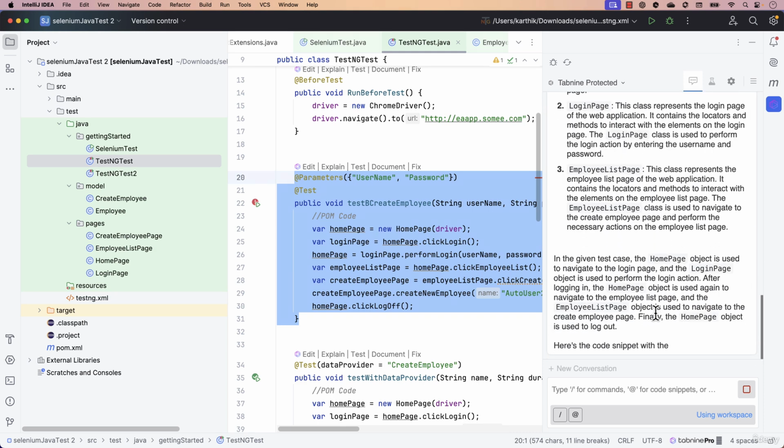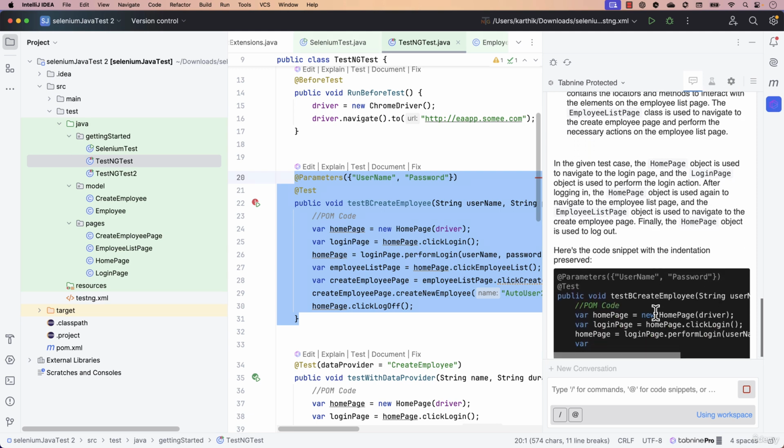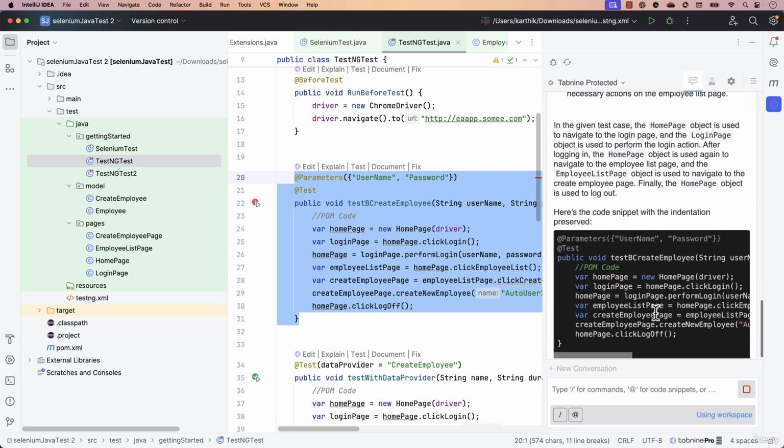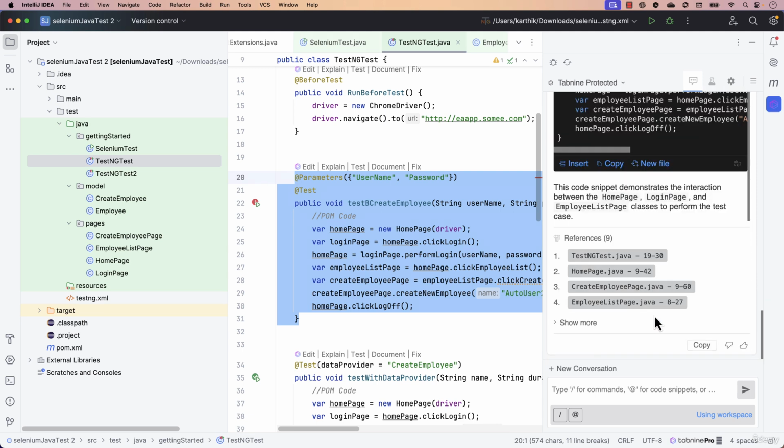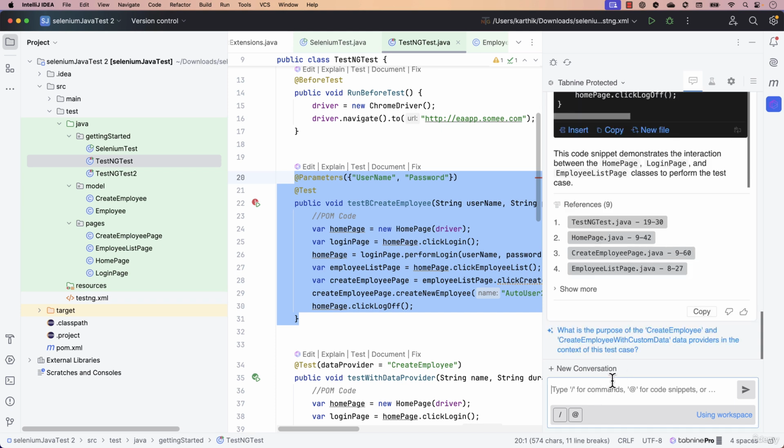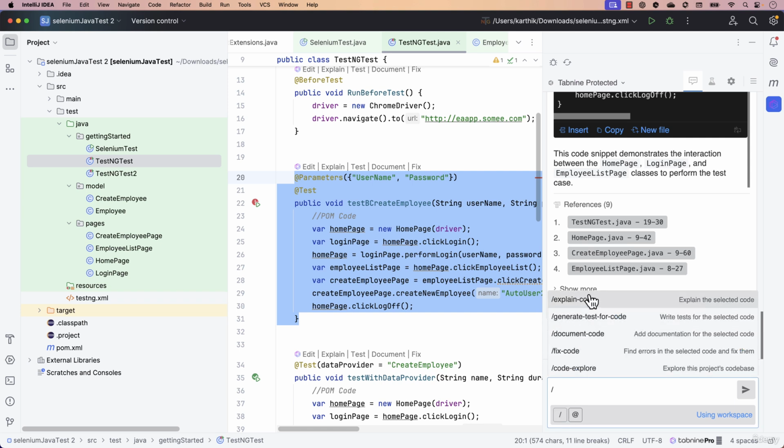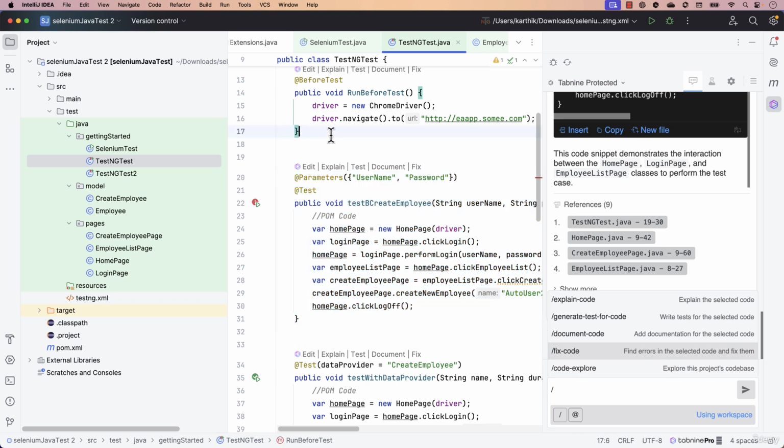It starts explaining this code over here, which is pretty cool. And not only that, there are some options where you can put a slash to explain the code, generate the test code for the code, document the code, fix the code, and explore this code. These are very, very important.